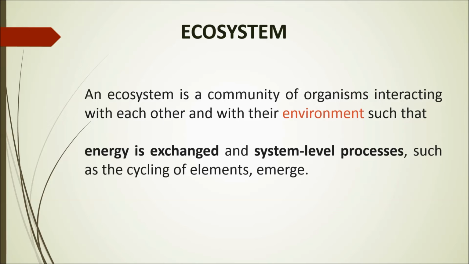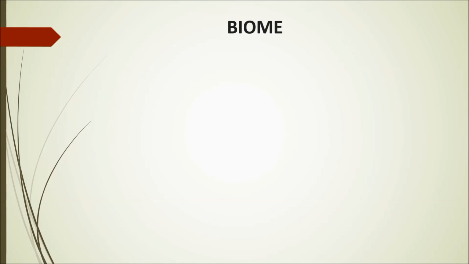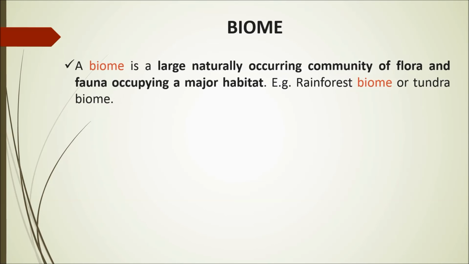Now, biome. In the next level of the hierarchy, a biome is a largely naturally occurring community of flora and fauna occupying a major habitat. For example, rainforest biome or tundra biome. So again, you go up the hierarchy. If it is a higher level thing, it comprises all the lower level things. So we have studied community and ecosystem. All this comprises a particular kind in a particular habitat that forms a particular biome.